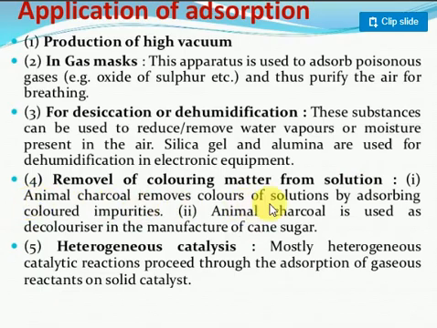Animal charcoal removes colors from the solution by the adsorption process. You know very well, for purification of water we add charcoal and it removes color impurities. Animal charcoal is used as a decolorizer in the manufacture of sugar. For sugar, they use animal charcoal only.